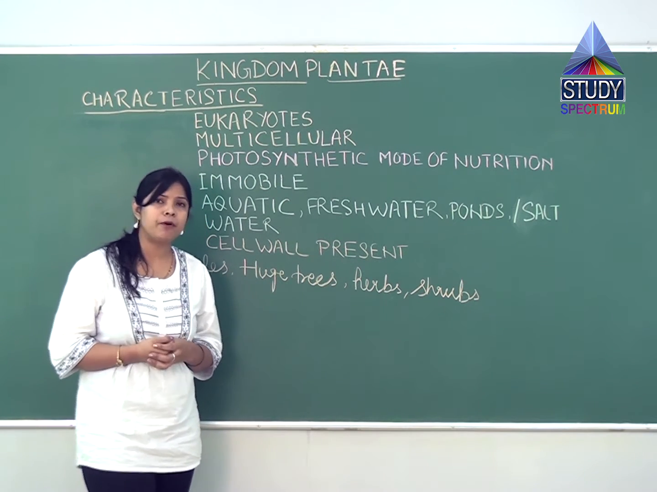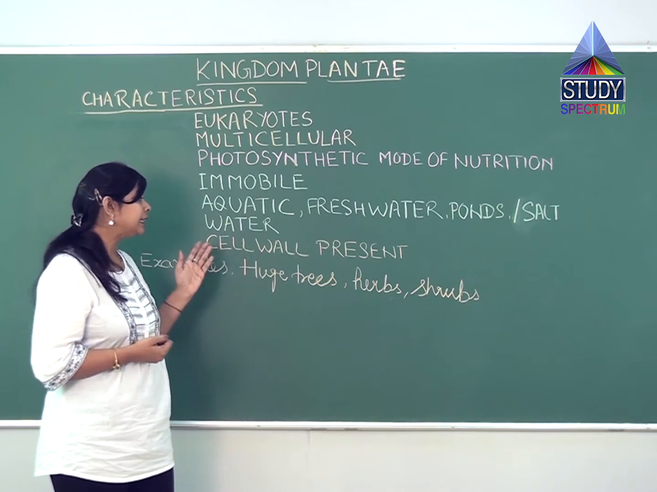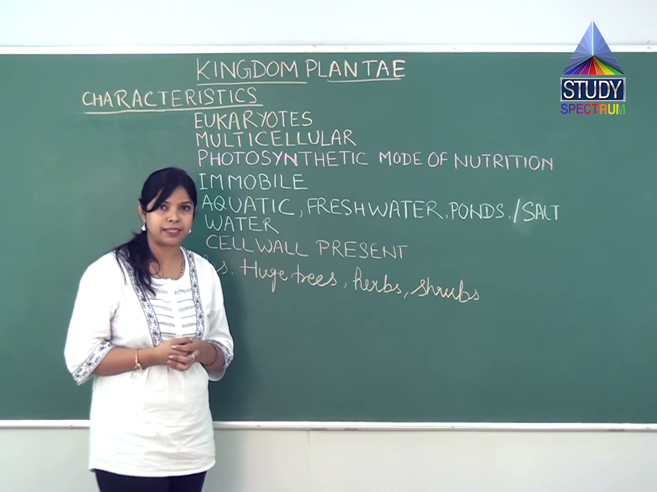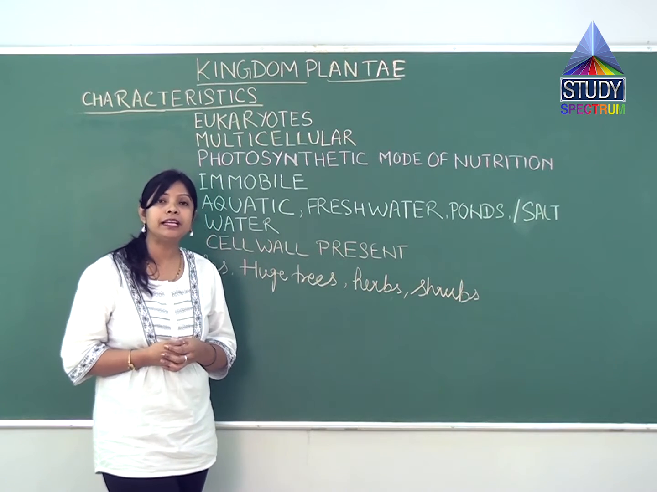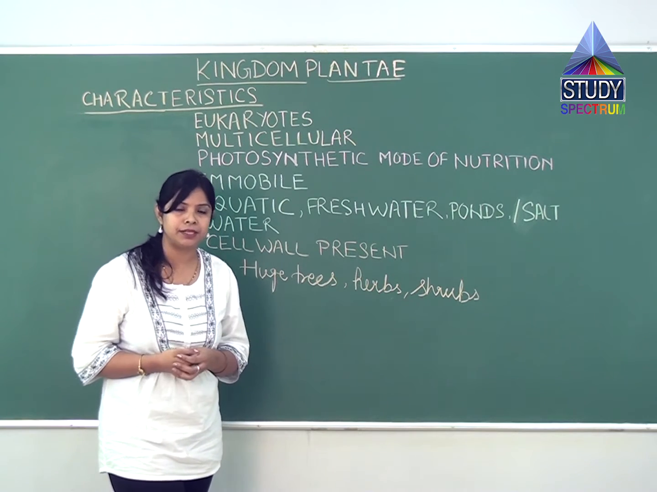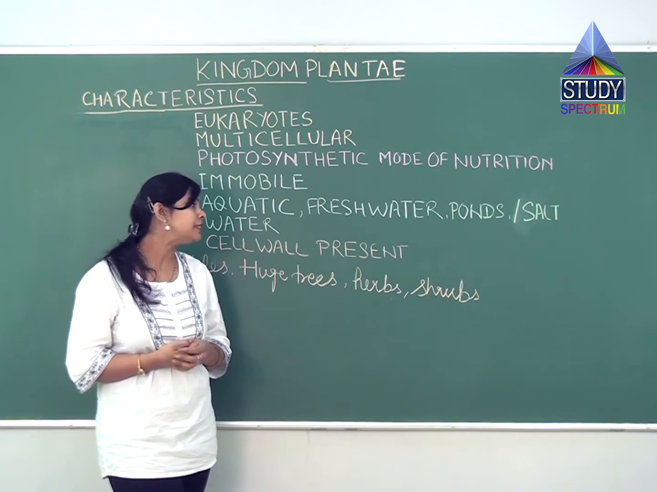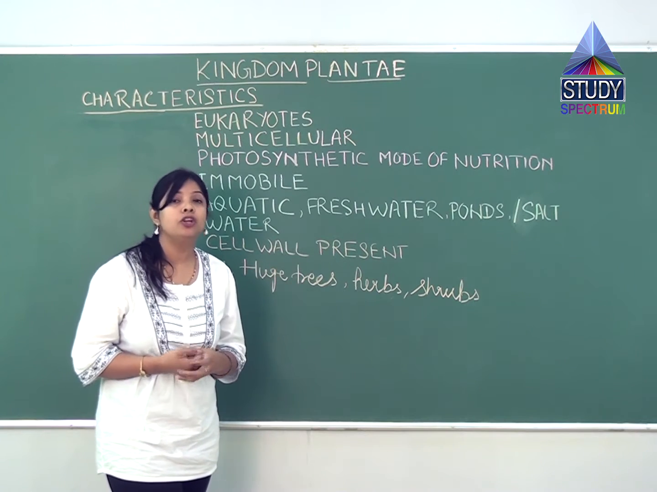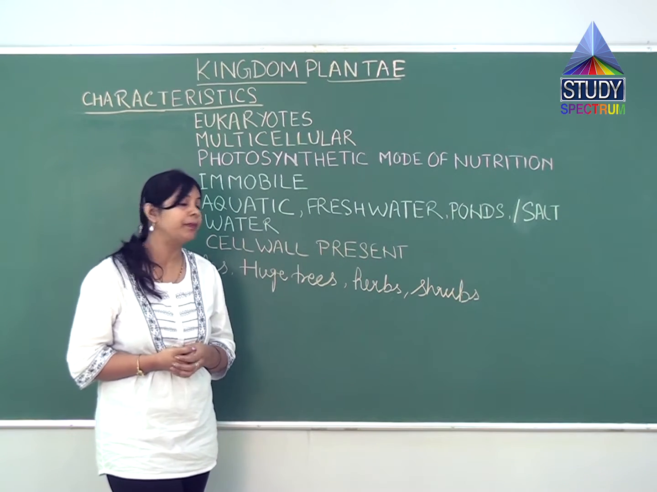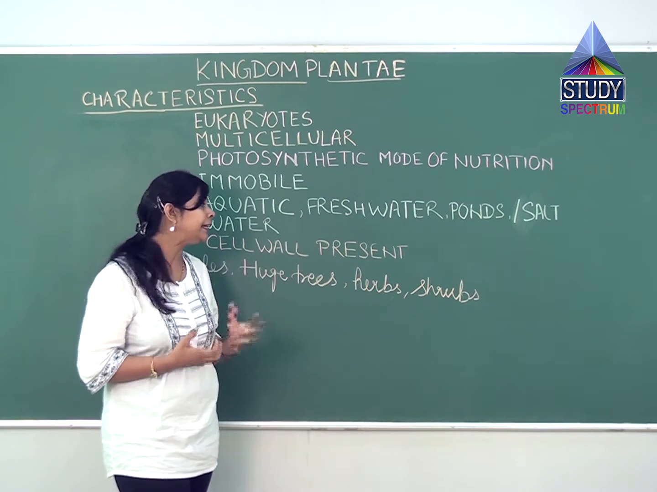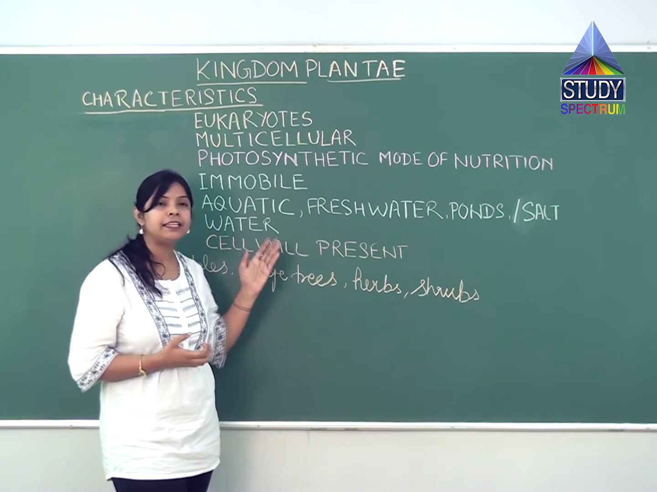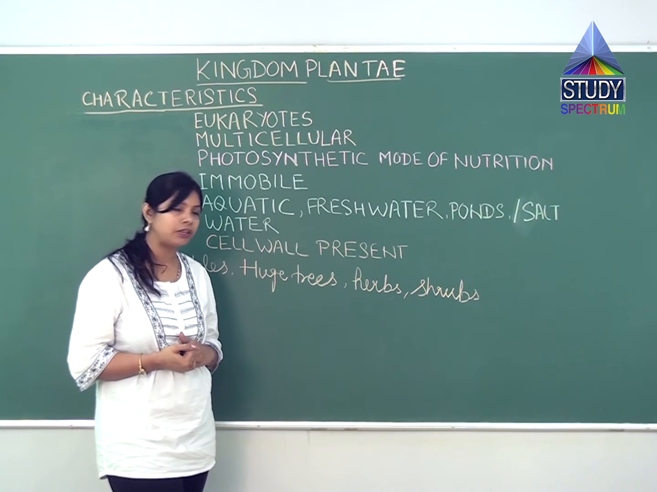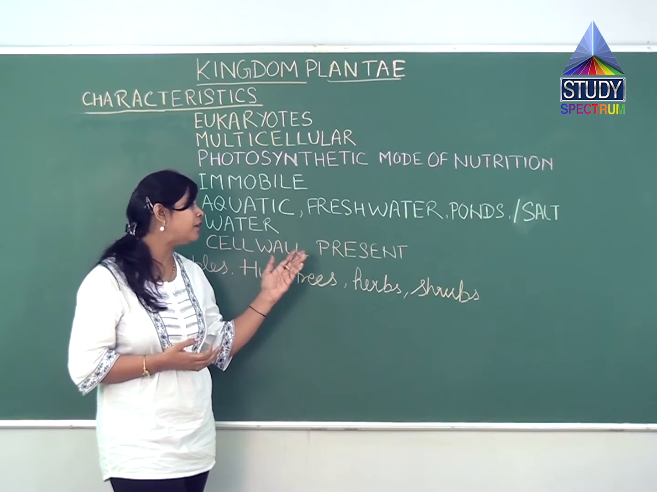Now, a very important characteristic of plants is that a cell wall is present. Like if we talk about an animal cell, there is no cell wall present. But in plant cells, a cell wall will be present. So what is the role of the cell wall? It provides rigidity to the plant. So one more important characteristic of the plant is that a cell wall is present.